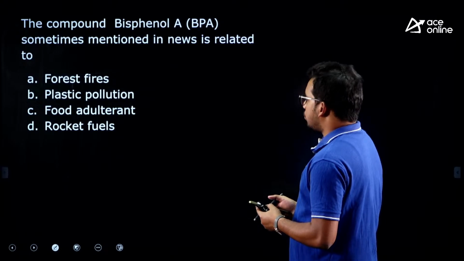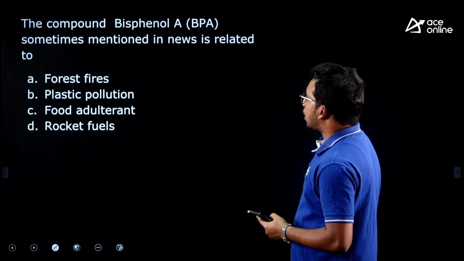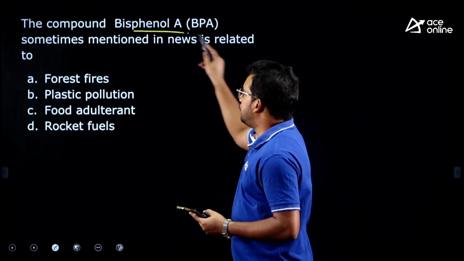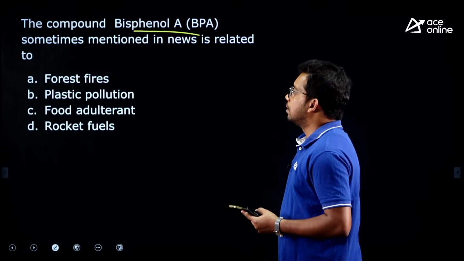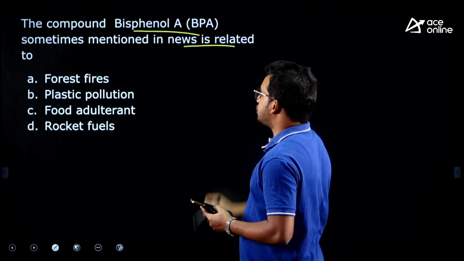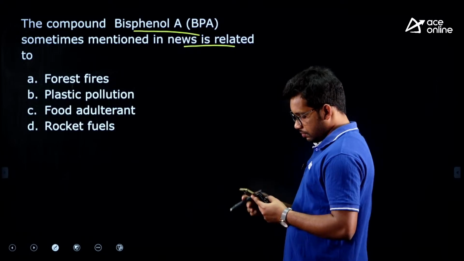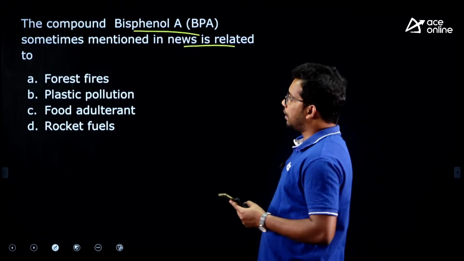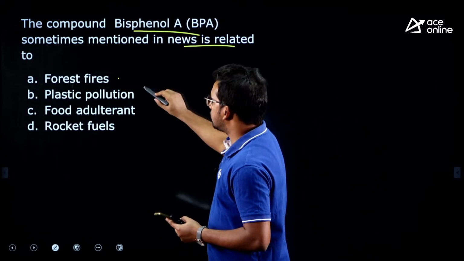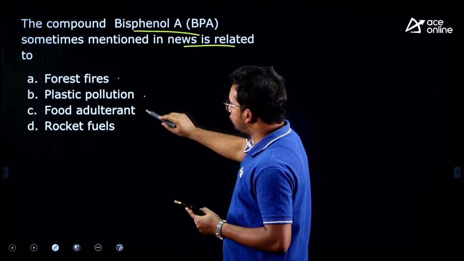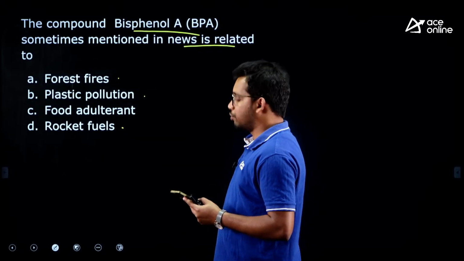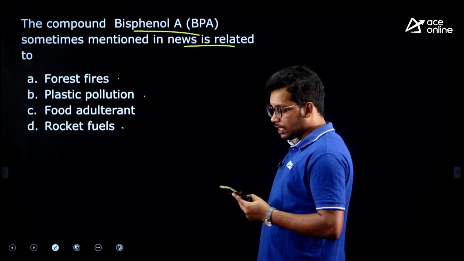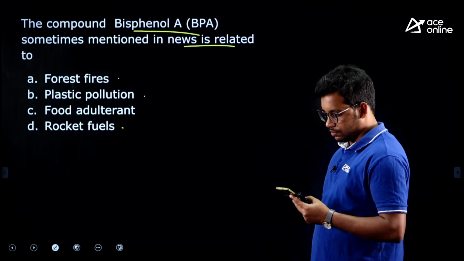Okay. First question, the compound bisphenol A, sometimes mentioned in news, is related to what? Options: forest fires, plastic pollution, food adulterant, rocket fuels. In what context is it mentioned in news?